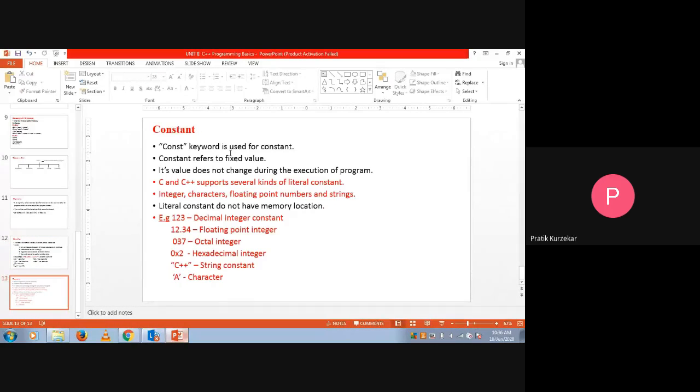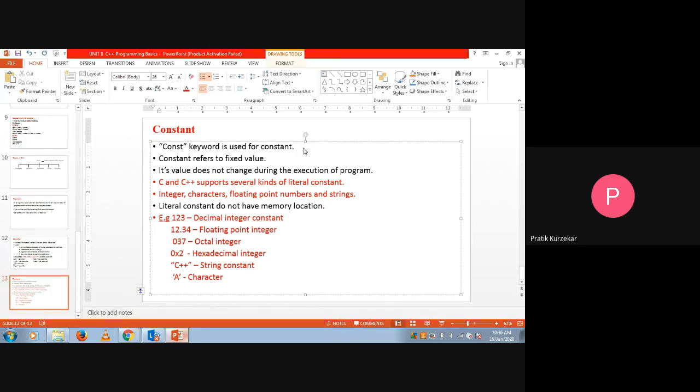Now the last point is the constant. A constant should be represented by the keyword const. If I want to declare the value of a variable so that the value stays constant, I declare it like const a, a equals some value, that is 10 or 20.